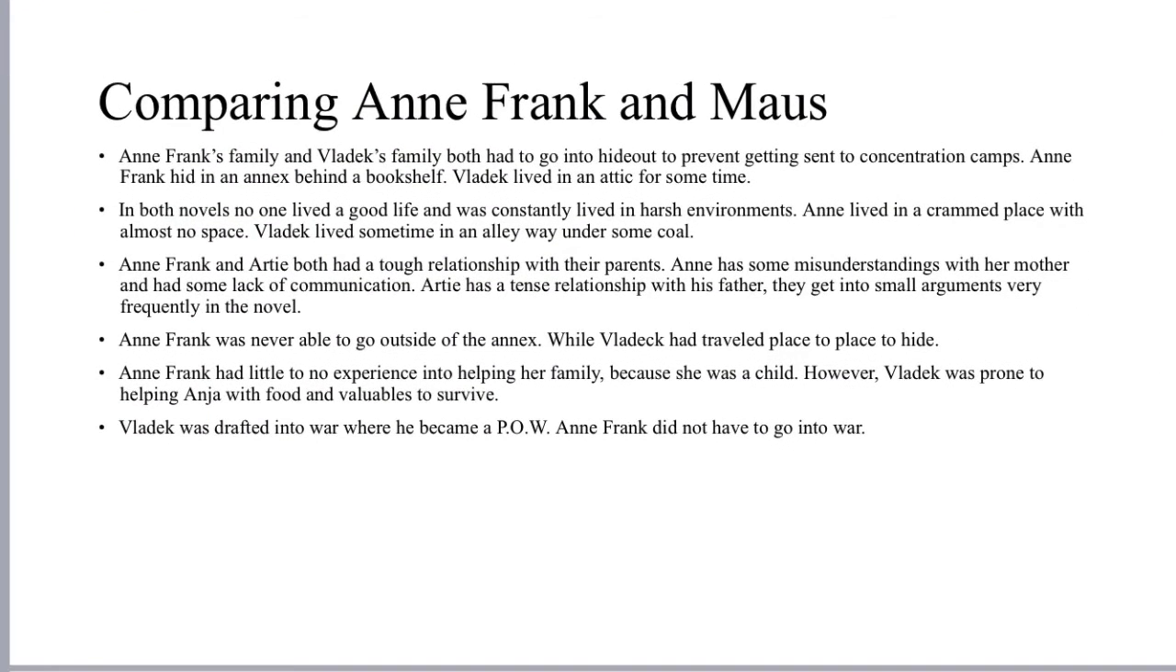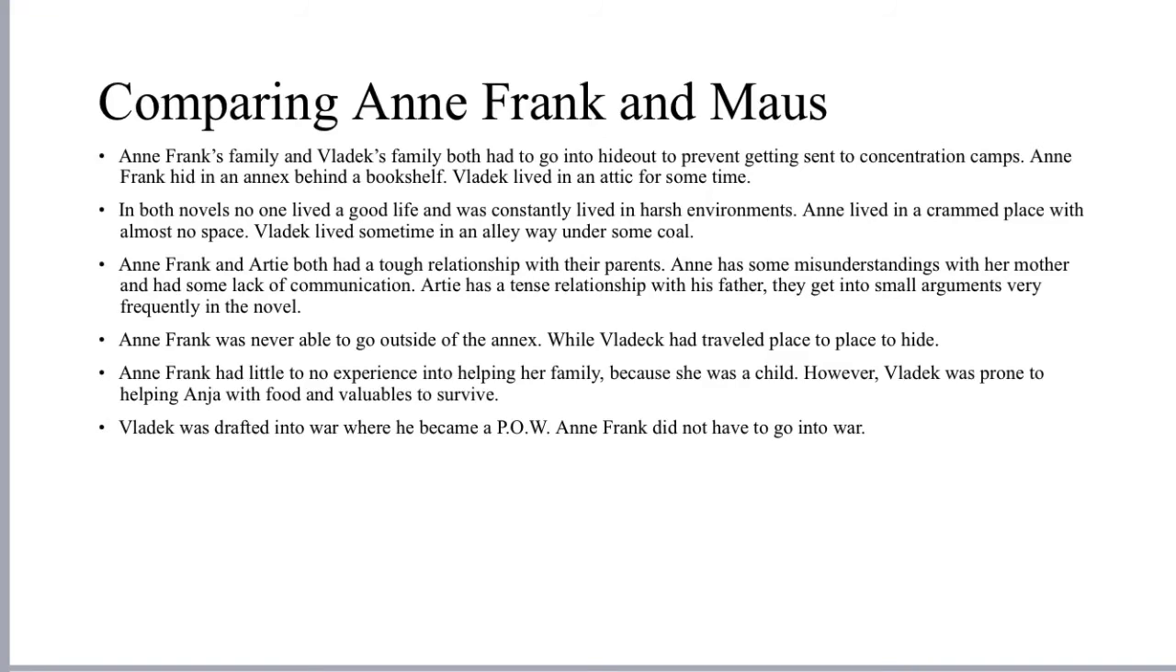Comparing Anne Frank and Maus. Anne Frank's family and Vladek's family both had to go into hiding to prevent getting sent to concentration camps. Anne Frank hid in an annex behind a bookshelf, while Vladek lived in an attic for some time. In both novels, no one lived a good life and they constantly lived in harsh environments. Anne Frank lived in a cramped place with almost no space. Vladek lived for some time in an alleyway under some coal.